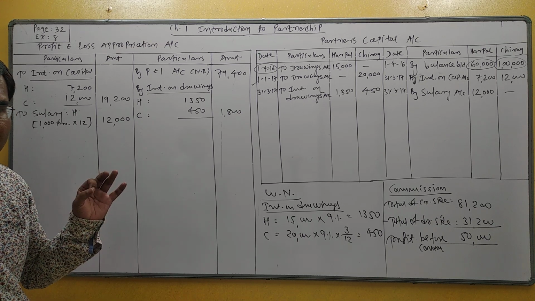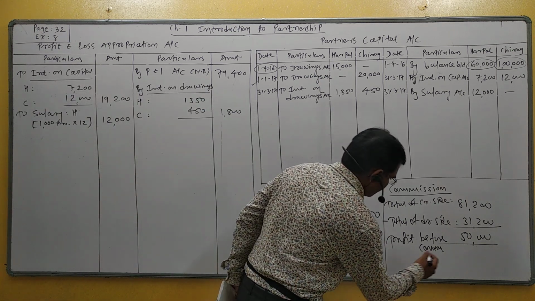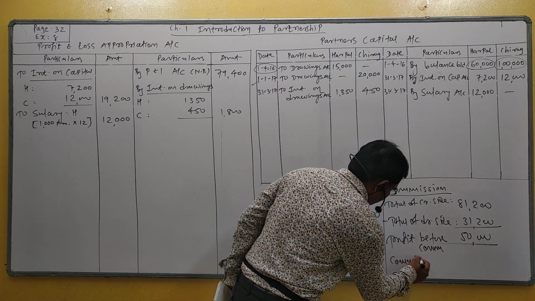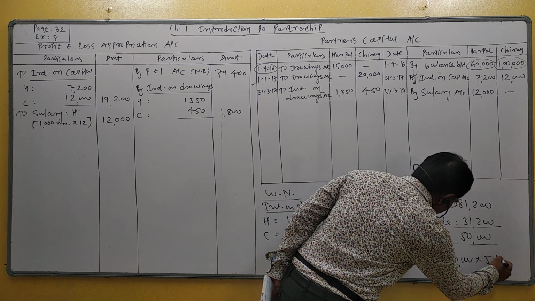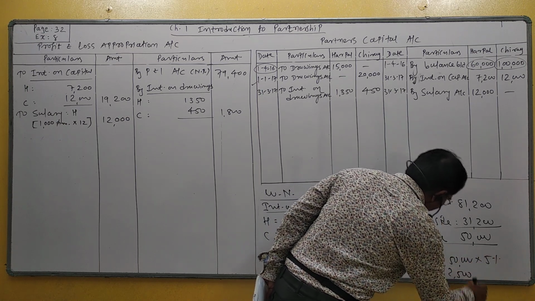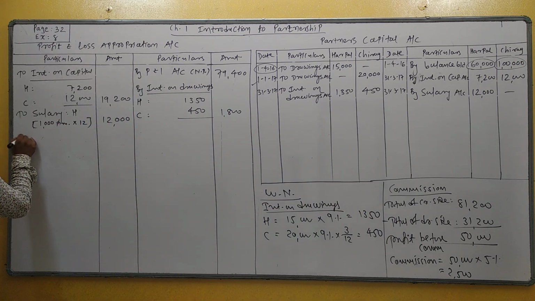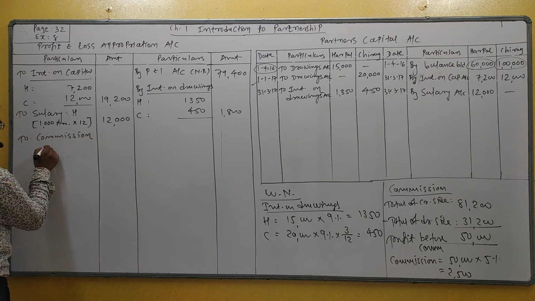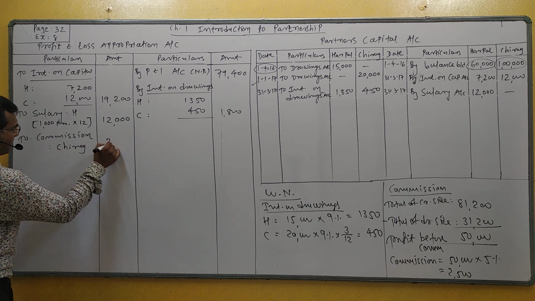Only a simple instruction is given in the example. So directly calculate 5% commission. So commission is equal to 50,000 at 5%, that is 2,500. This is Chirag's commission. Commission is an expense, so it should be debited to P&L appropriation account, to commission, Chirag, 2,500.